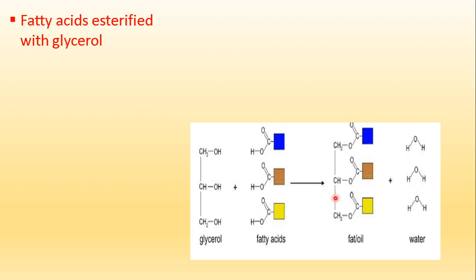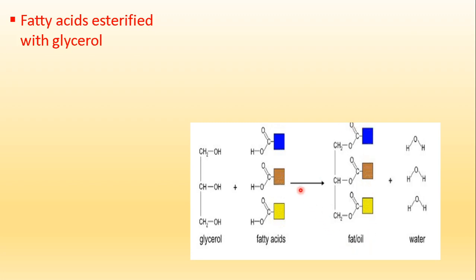So here you can see they have been esterified. We call this esterification, forming ester bonds with the glycerol. It combines with the removal of 3 water molecules if it is 3 fatty acids. If it is a single fatty acid combining with the glycerol, removal of 1 water molecule; if 2, then 2 water molecules. Here we are showing 3, so 3 water molecules are removed in that process. So it forms a fat or oil.